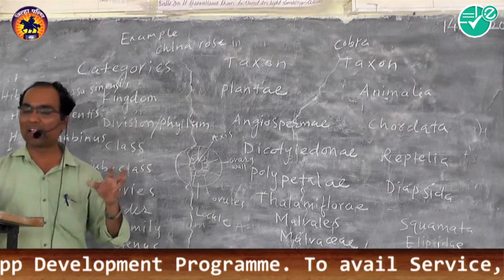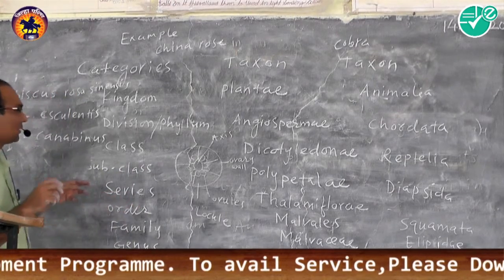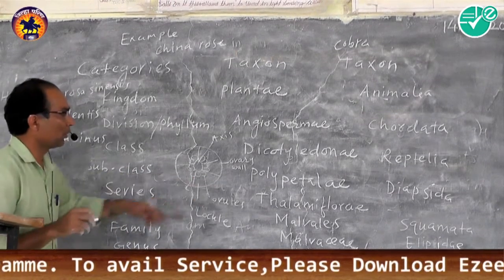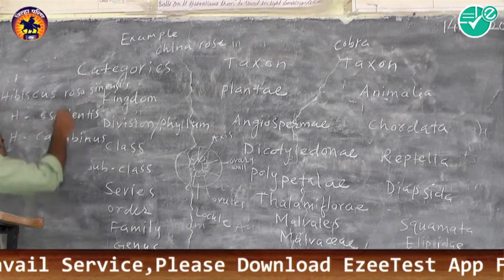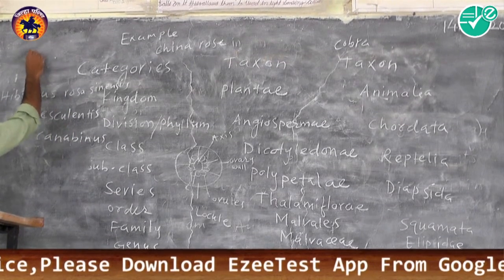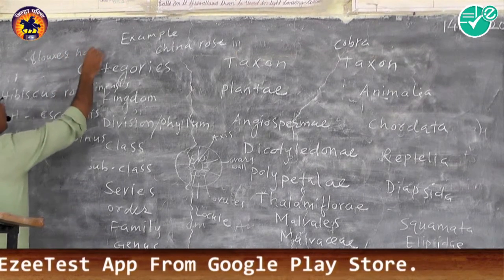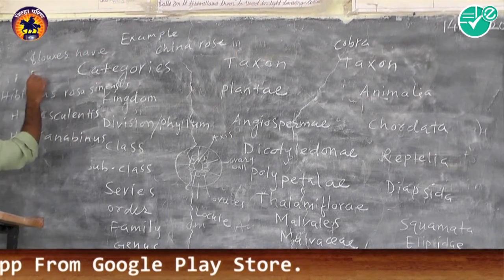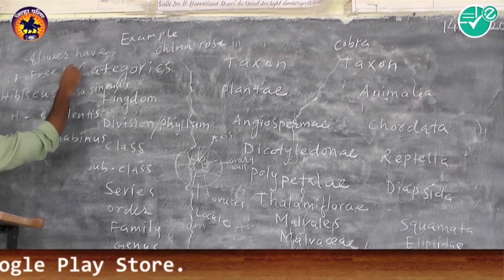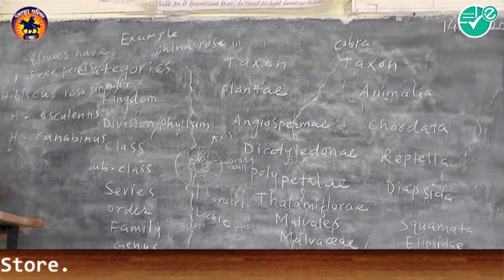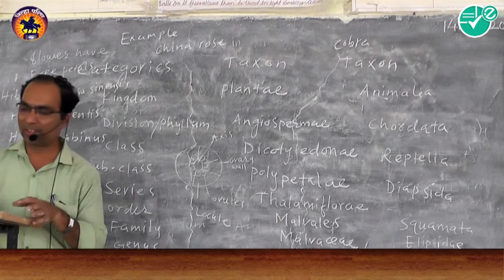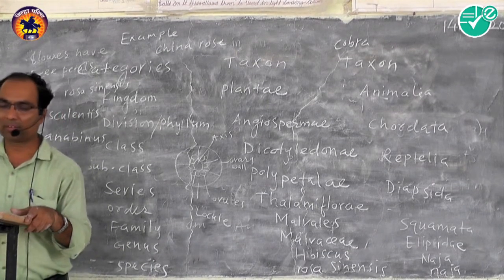Polypetalae means free petals. The corolla of the flower has free petals.